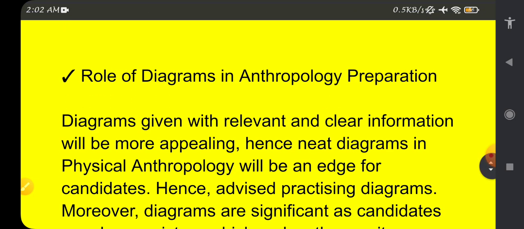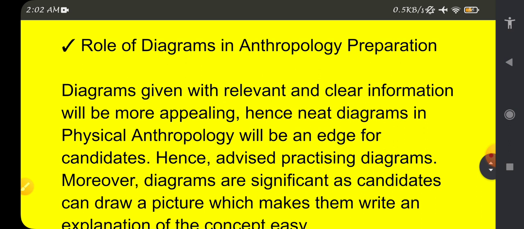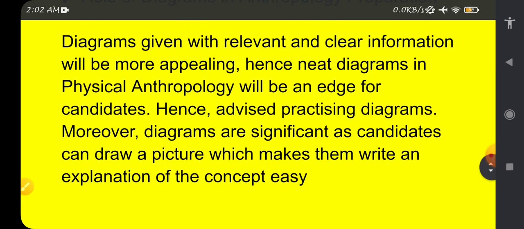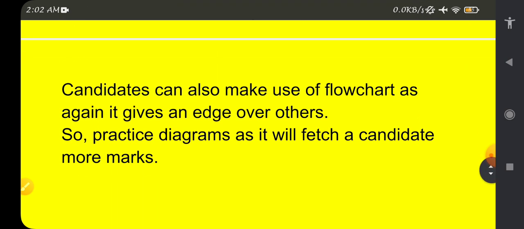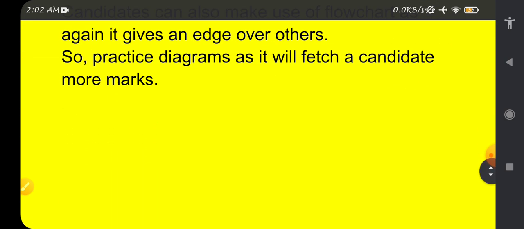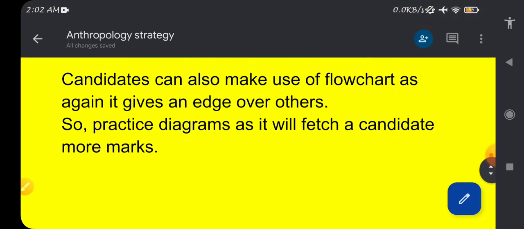Okay, the role of diagrams, I will try to explain with diagrams also in my next video, but as of now, diagrams given with relevant and clear information will be more appealing. Hence diagrams, especially in physical anthropology, will give you an edge. But it is advised to practice more and try to make different diagrams apart from the textbooks also. So this is all about how to approach the anthropology